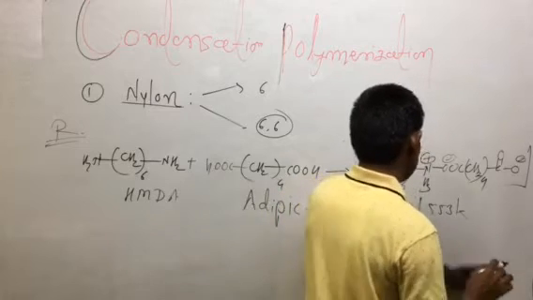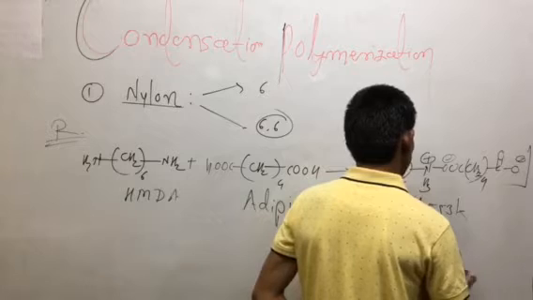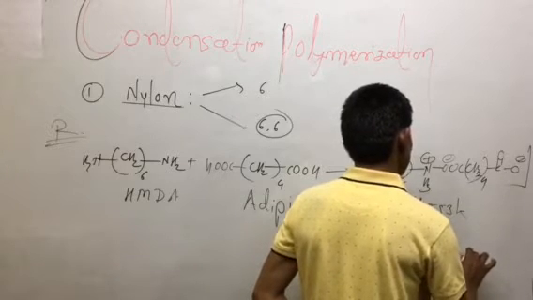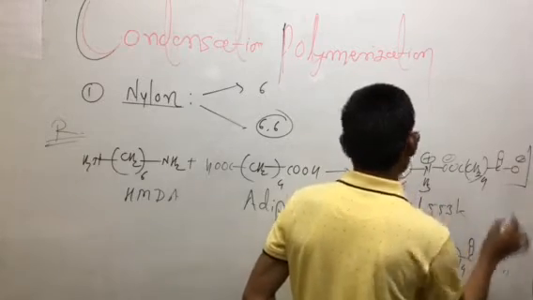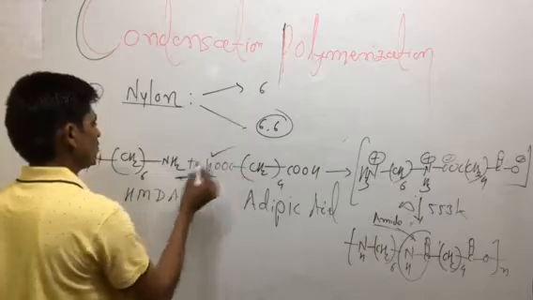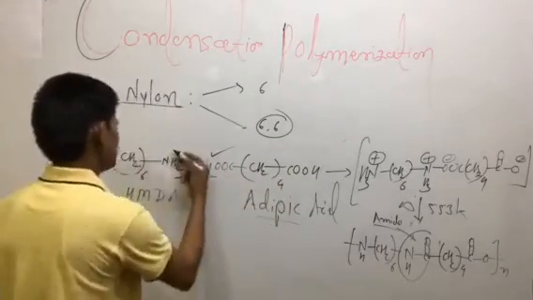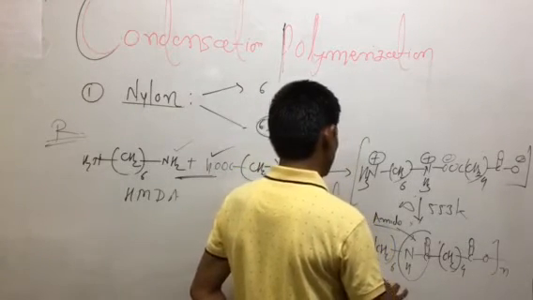Again this CH2 is taken 4 times. Again here this C double bond O, this oxygen atom. The reaction takes place continuously by loss of a water molecule from the OH of the adipic acid and the hydrogen from the hexamethylene diamine, and the product is formed.